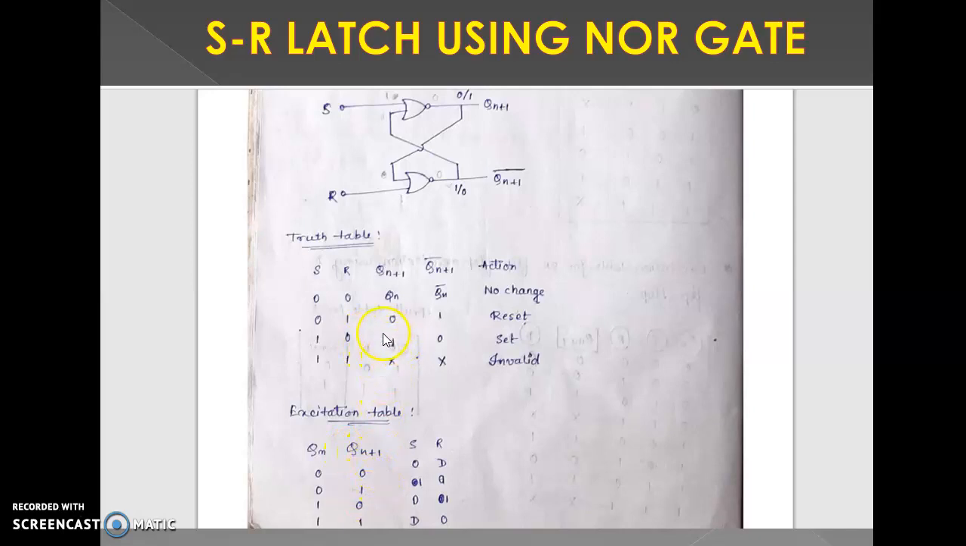This time the value is 1 0. That's why we put the value 1 0. Qn plus 1 value 0. This time SR value is 0 1. Again Qn plus 1 value 1. This time 1, similarly the same value is 1. S value is 0 1. That's why you put the value X. R value 0 0. That's why you put the value 0.